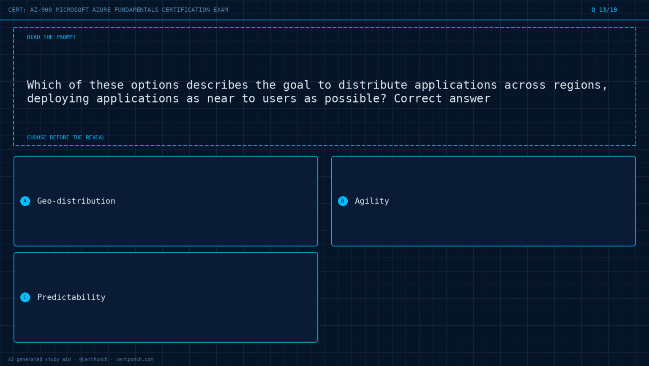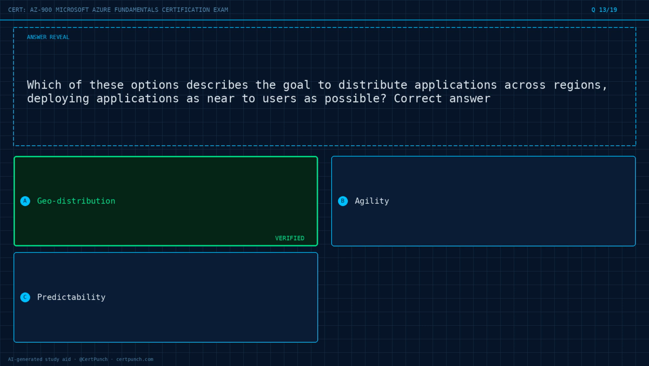Question 13 of 19. Which of these options describes the goal to distribute applications across regions, deploying applications as near to users as possible? Correct answer? Option A, geo-distribution. Option B, agility. Option C, predictability. Choose the best answer before the reveal. Commit to it now.